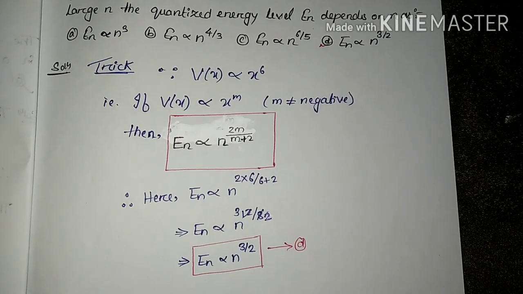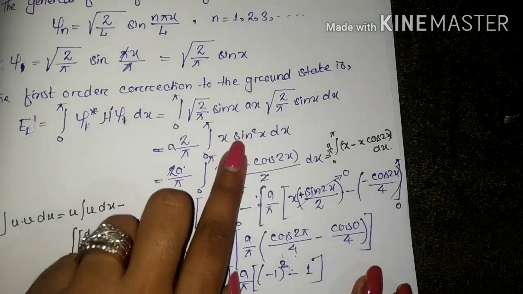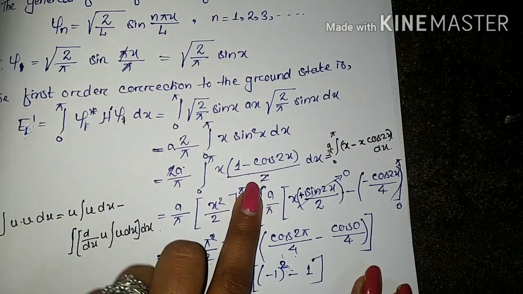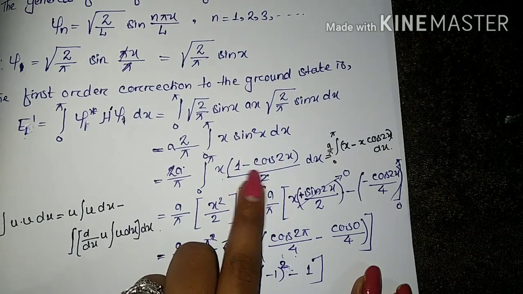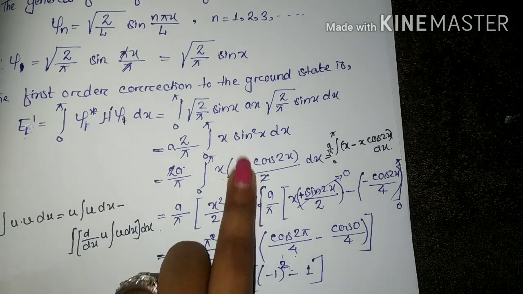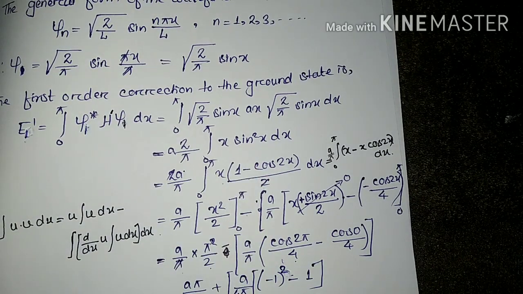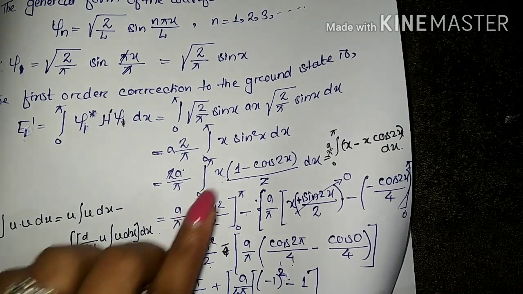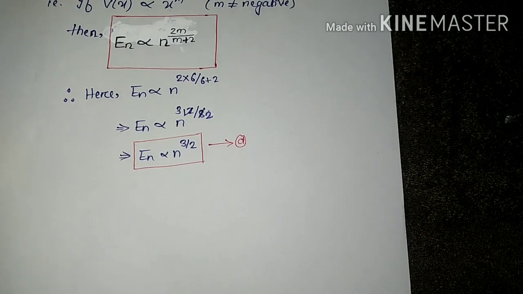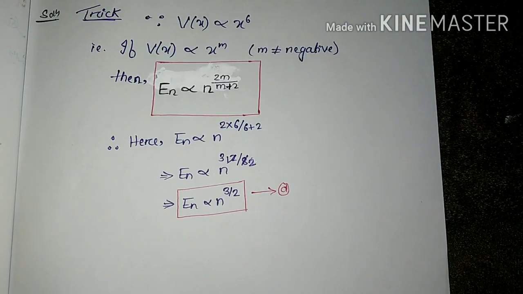You can see in the last question, sine square x, I directly wrote as 1 minus cos 2x by 2, but it is actually evaluated from another formula. If you remember the formulas directly, you save at least 20 to 30 seconds, and across the complete paper it will save a lot of time. So better try to remember the tricks and the formulas.